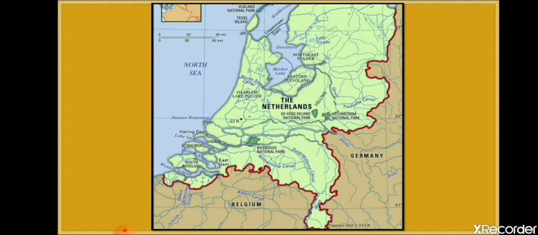So for the good production of agricultural crops, the farmers of the Netherlands use fertilizers, pesticides and insecticides, and due to that the natural fertility of the soil is being lost.